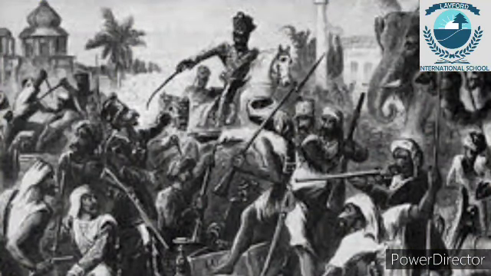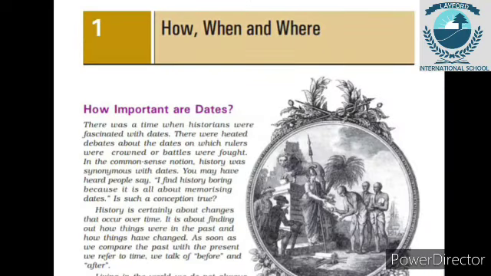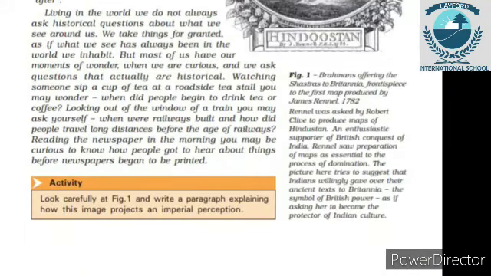Now it is time to learn about history when the British were ruling in our country. So in class 8, we will cover modern Indian history. As per the name of the lesson, you all know that in history, how, when and where are the three most important elements. So our first topic in the lesson is how important are dates.